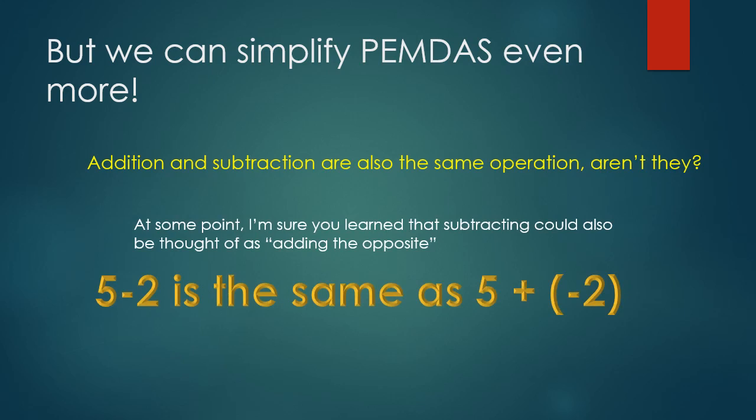And this is because addition and subtraction are also the same operation, aren't they? Because I know that at some point you probably learned subtraction is simply adding the opposite. So like 5 minus 2 is the same thing as 5 plus -2. And therefore, we can look at addition and subtraction as pretty much the same operation, right?